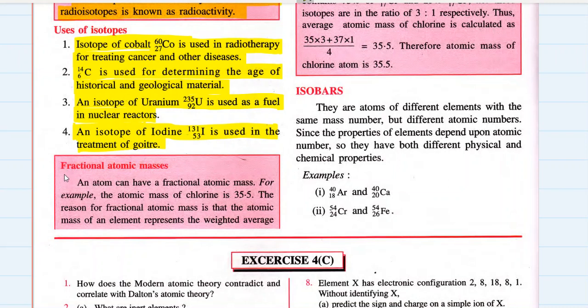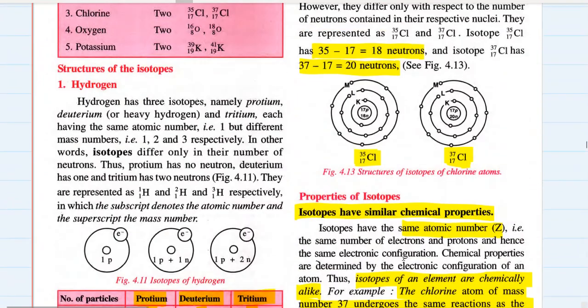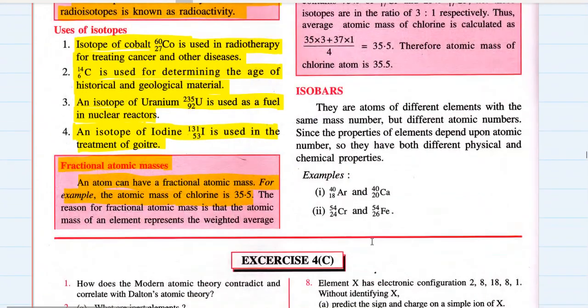Yes, that's in biology. Fractional atomic masses. See, some atoms can have fractional atomic masses. For example, atomic mass of chlorine, which is 35.5. Now, you must be wondering that that was never told to us. Atomic mass of chlorine was given to us as 35 over here, 37 over here. Then why are they saying 35.5 over here?